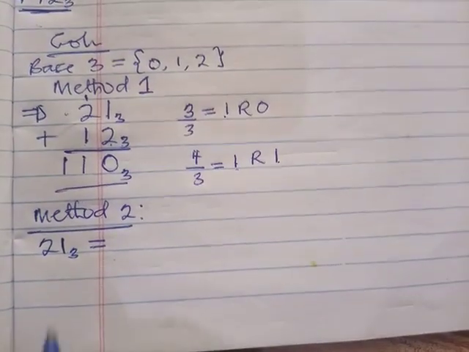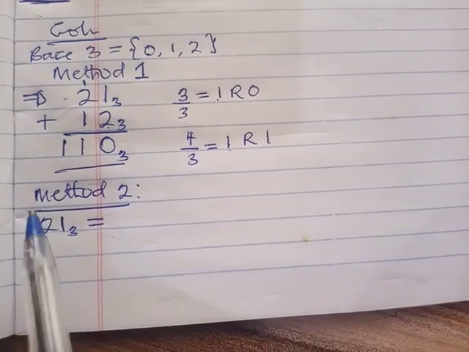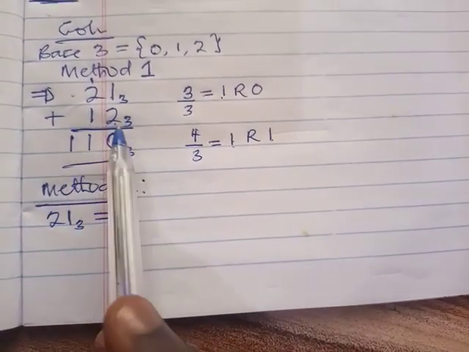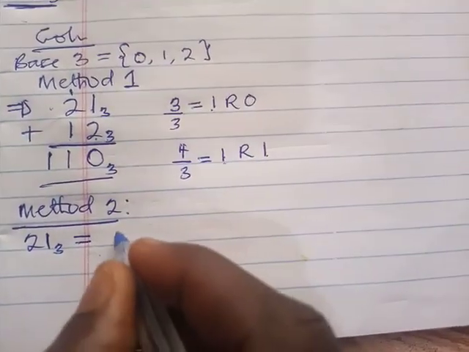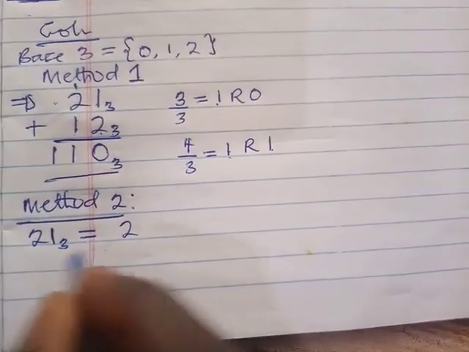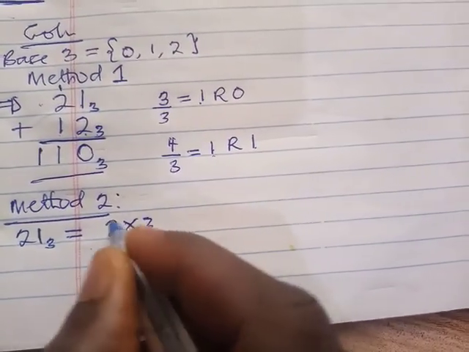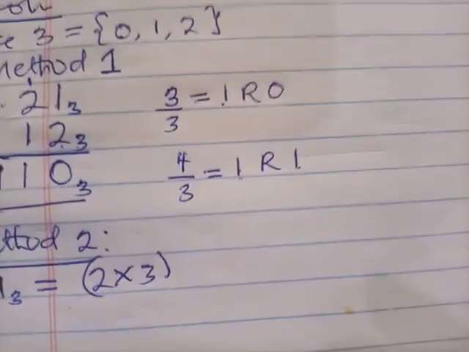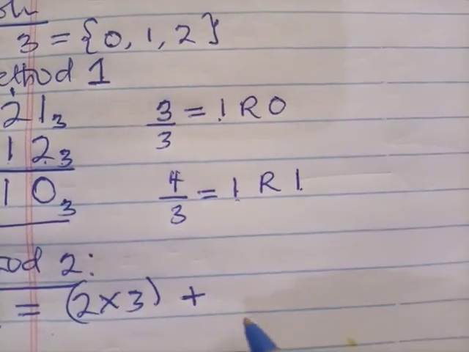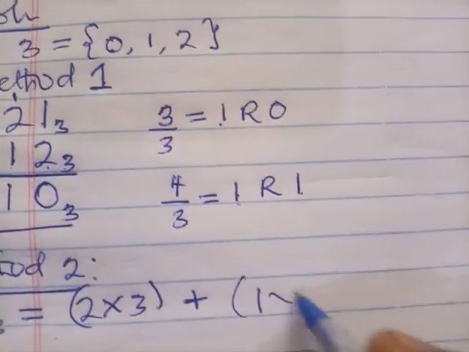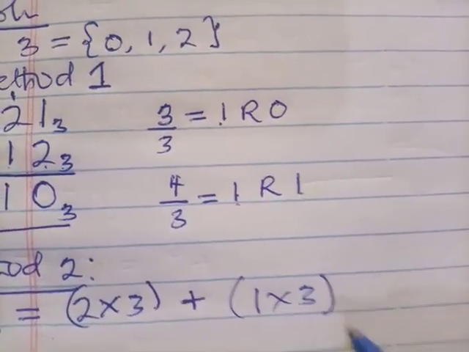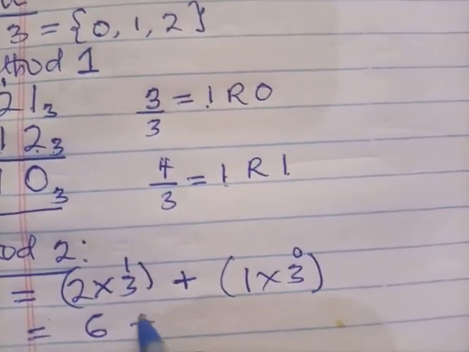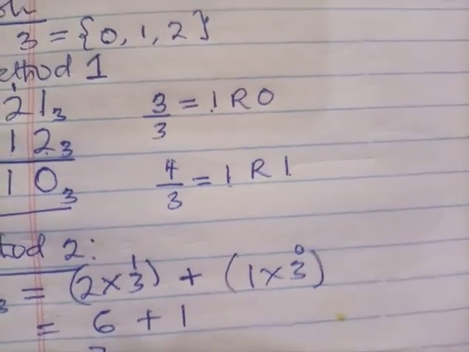Now let's look at the next method. For the next method, we are going to change 21 to base 10, and we change 12 to base 10. So changing 21 base 3 to base 10: 2 times 3 to the power 1, plus 1 times 3 to the power 0. So we have 6 plus 1, making 7.